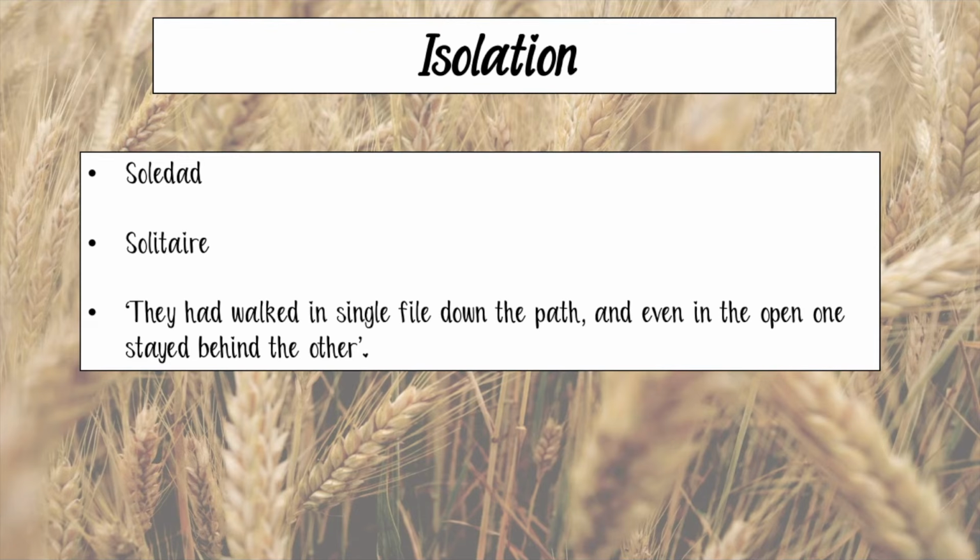And then even when George and Lenny are introduced, the first time we see them, they're walking in single file down the path. So they're not together. Lenny is following George. And obviously that introduces the kind of parent-child relationship between George and Lenny. But also, I think it just shows that they are on a single journey, each of them. And actually they're not together. And I think it links to George being alone at the end.